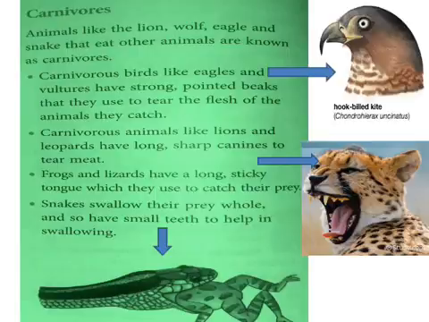How does the snake catch its food? It will catch and swallow it fully, as a whole. How does the eagle? The eagle catches animals with the help of its claws first. Then it will tear the flesh of the organism with the help of its curved sharp beak. They help in tearing the flesh.